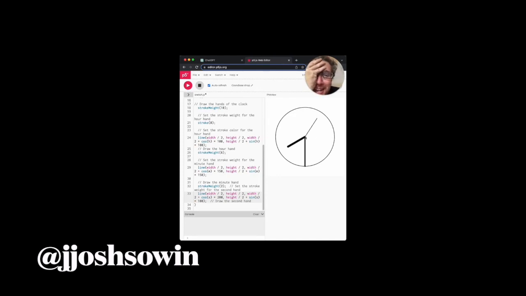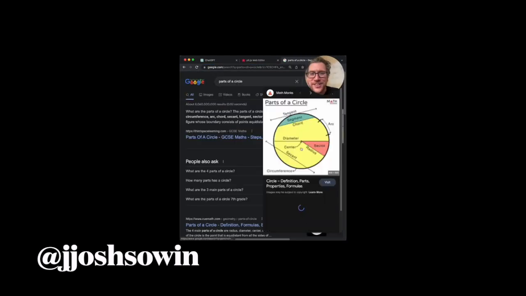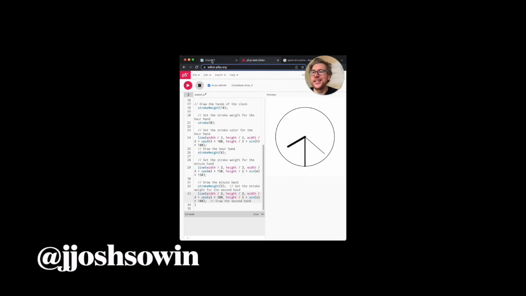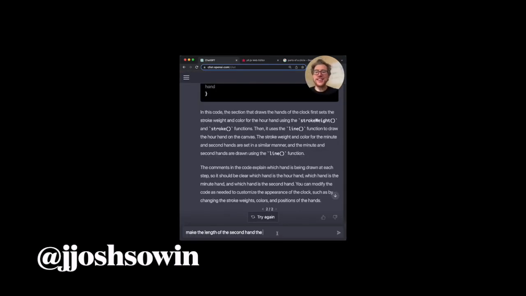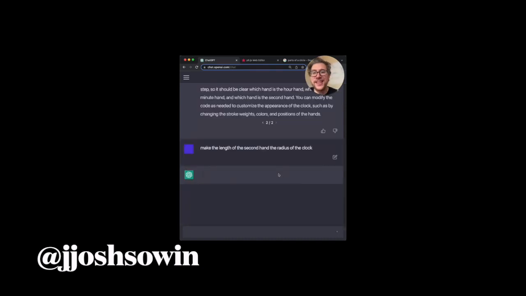I'm trying to remember back, like there's a diameter. Oh, you know what? I'm just going to Google it. Parts of a circle, the diameter, the center, there's a sector, there's a radius. Okay, so it's the radius. So by knowing this now, because I'm an idiot and don't know, I can say make the length of the second hand the radius of the clock. I'm going to bet this can work.